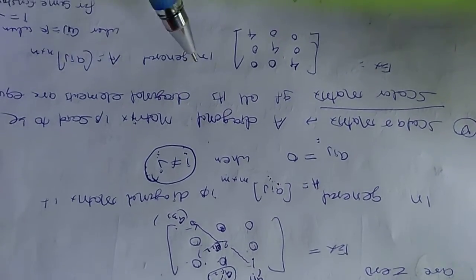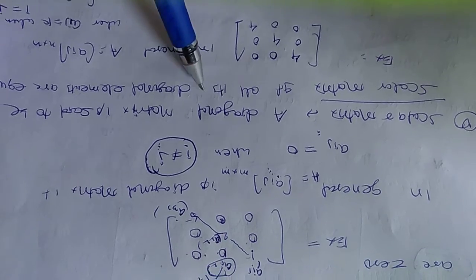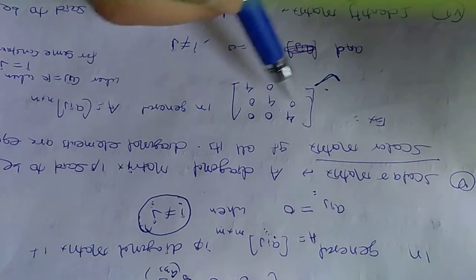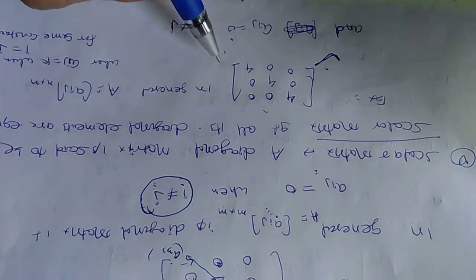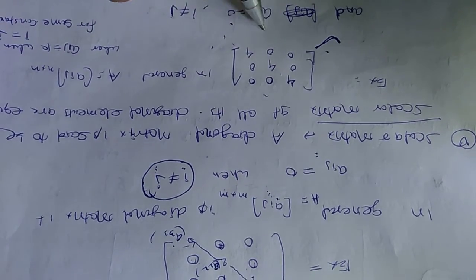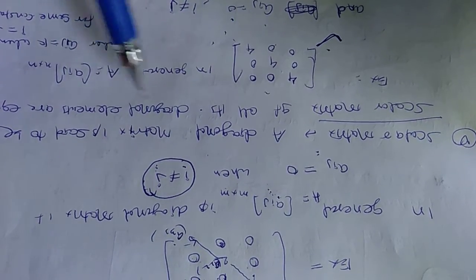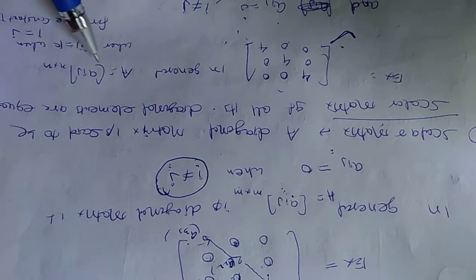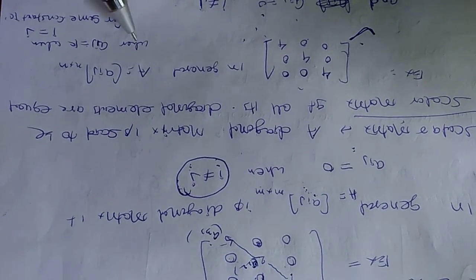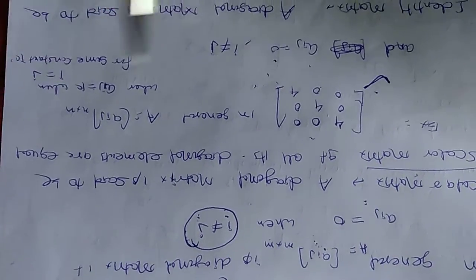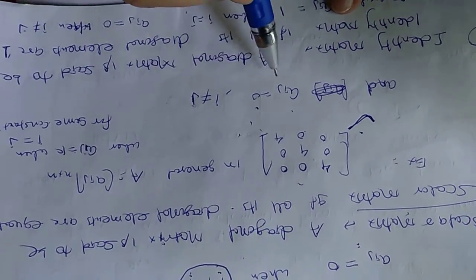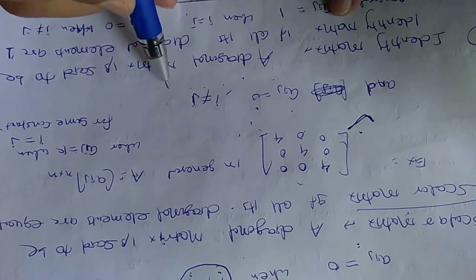Okay. Scalar matrix. What is a scalar matrix? A diagonal matrix. This matrix is already a diagonal matrix, but we see that all the diagonal elements are equal, so we term it a scalar matrix. In general, Aij of m into n. This is the order. Now it's clear. Aij is equal to 0 where i does not equal j.